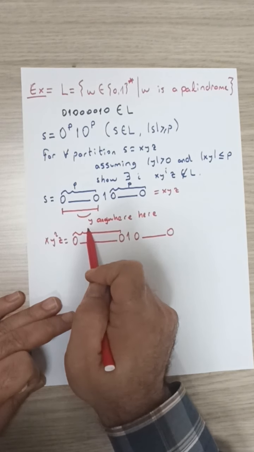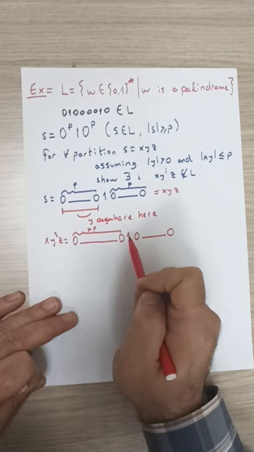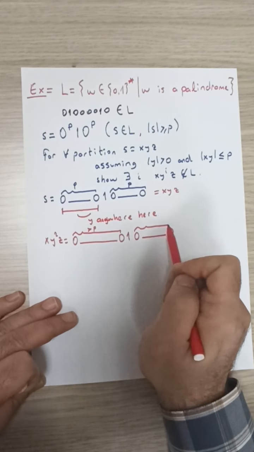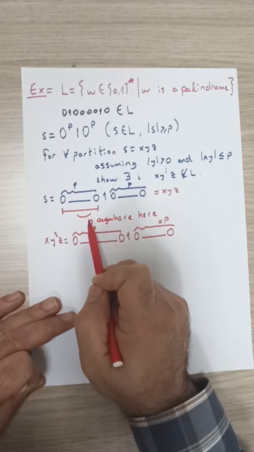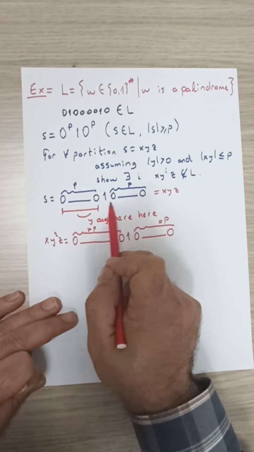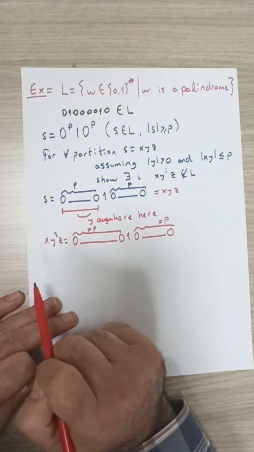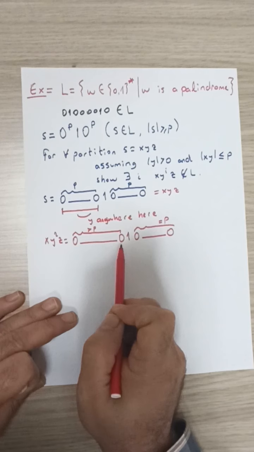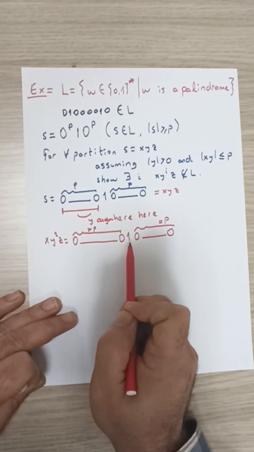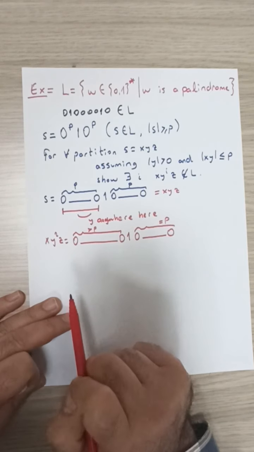Now we know that there are more than p zeros in this range. Furthermore, the number of zeros at the end remains p because y doesn't extend to this part, so this part is not modified in the string. So this string consists of more than p zeros at the beginning, followed by a single one, followed by exactly p zeros at the end.